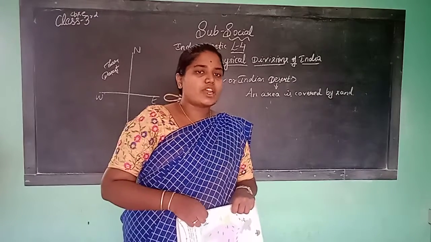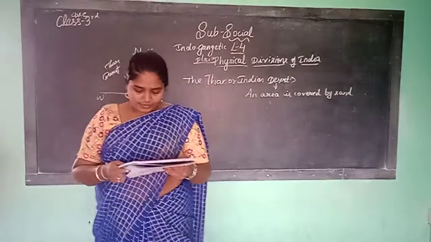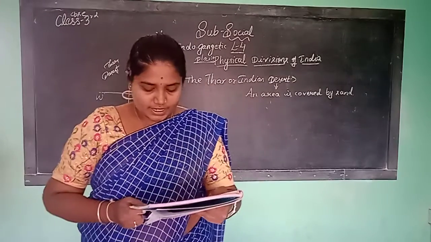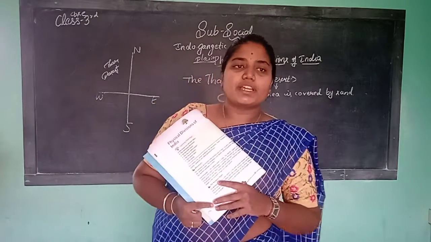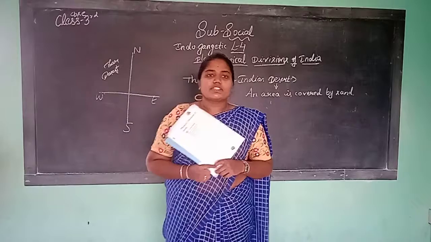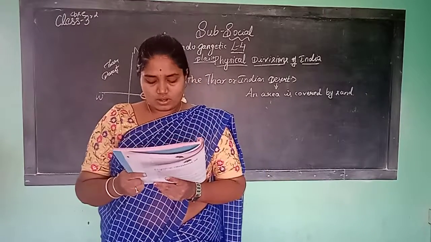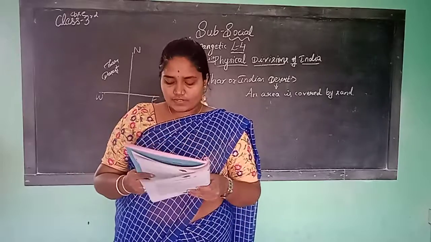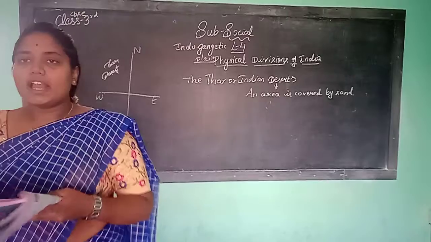Summers are very hot and winters are very cold. In summer season it is very hot and in winter season it is very cold. This region gets very little rainfall.